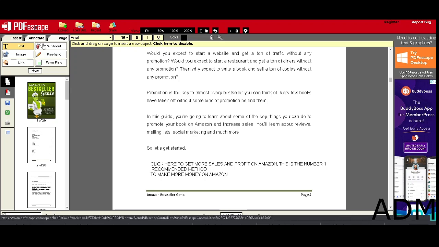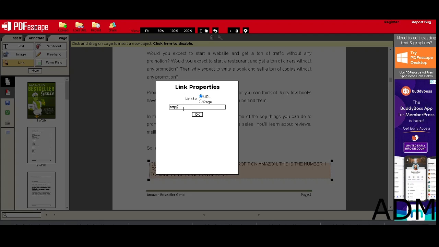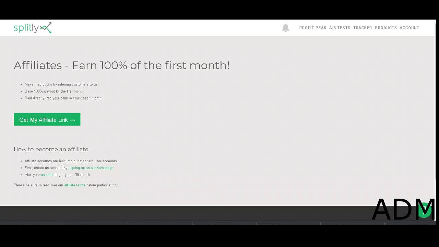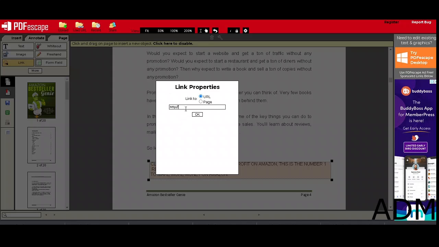Now that it's visible, you want to click on link. When you click on link, select this section over here, and then you want to paste your affiliate link from Splitly. As I showed you, your affiliate link is this one over here. Make sure you've copied that link, then go back over here and paste it. So this is your link.